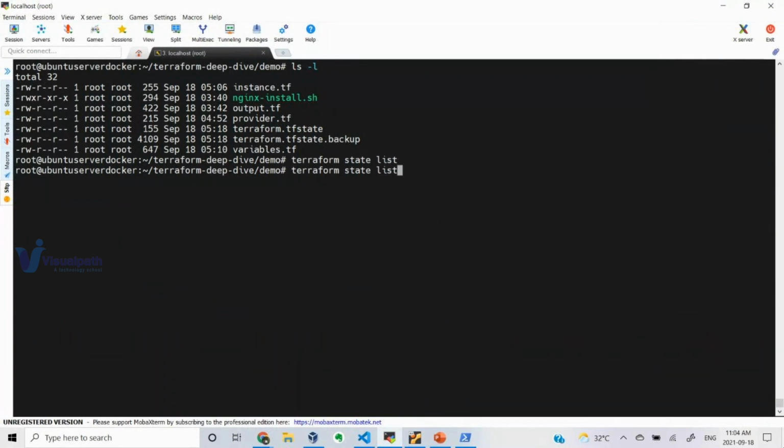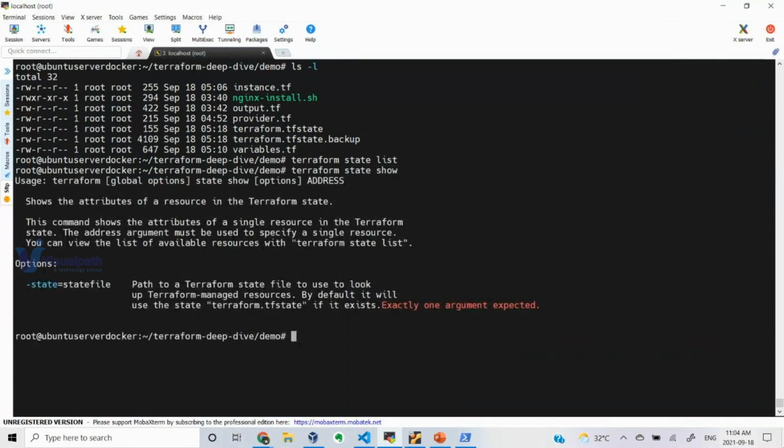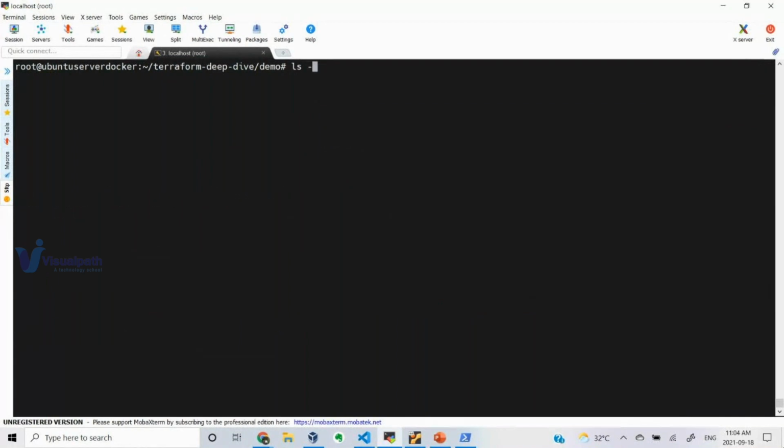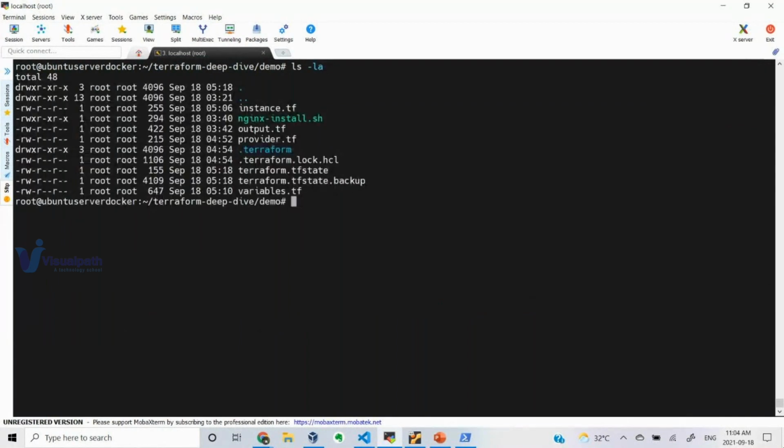Okay, just a second. Let me show first. Okay, the state file is missing here? No. Okay, so terraform show is something where it will show you the infrastructure. It is not there. Oh, it is destroyed, right? Yeah. So the thing is, you have this Terraform state file. Can you see this?